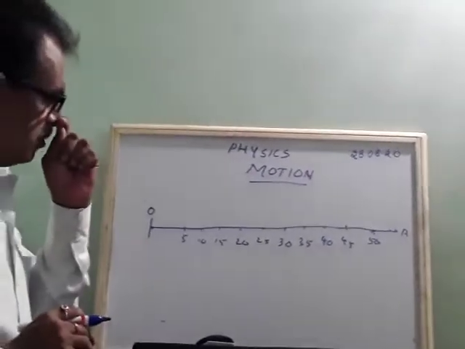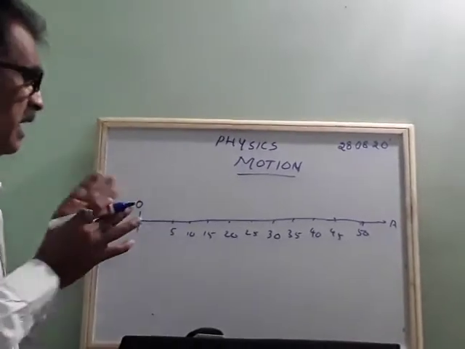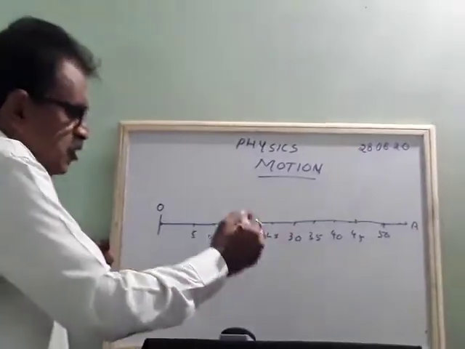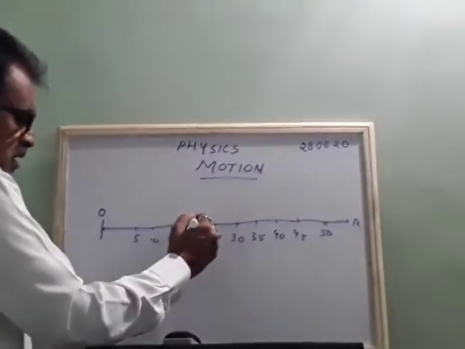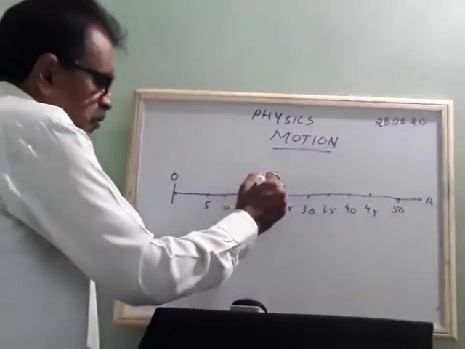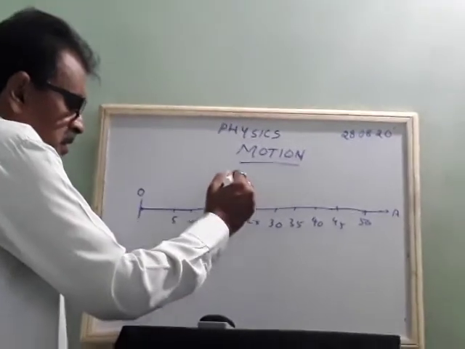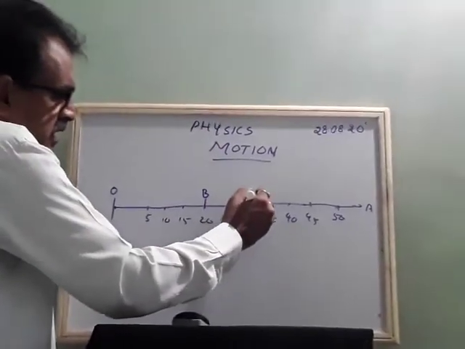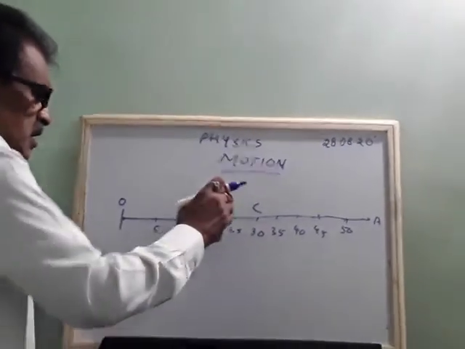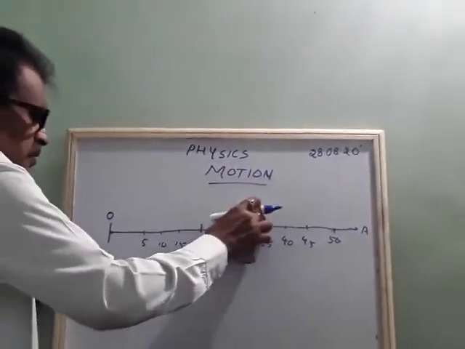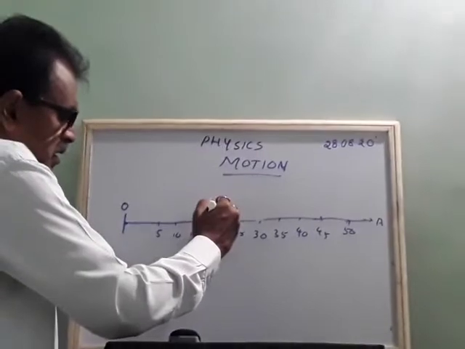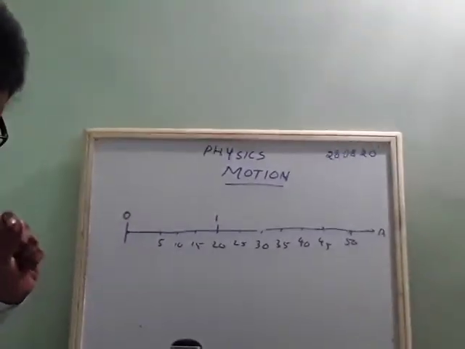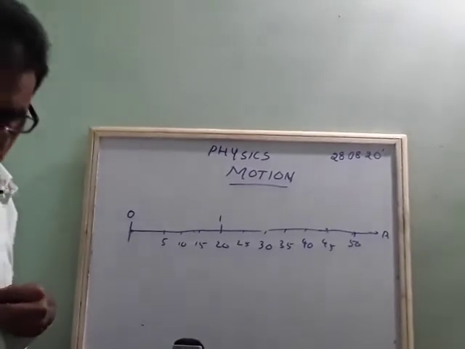This object cannot pass directly, so it may stop here also. This is B, and then this you can take as C. See what happens here.